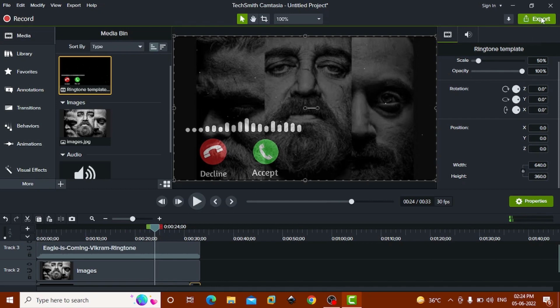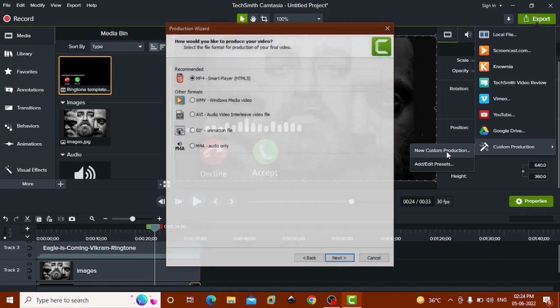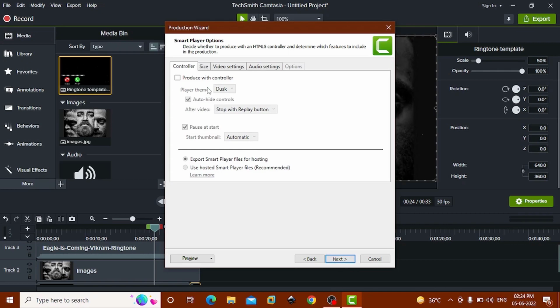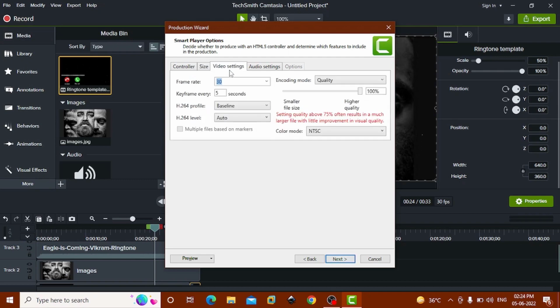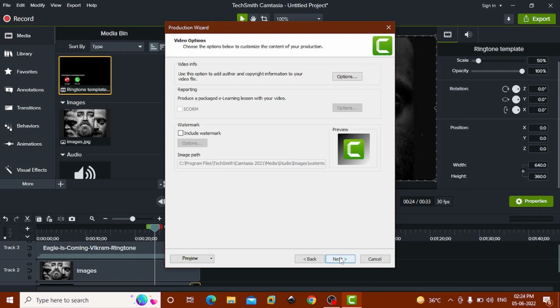Now go inside Export, go inside Custom Production, hit New Custom Production, and choose default MP3 smart player. Now check the controller, uncheck it, go inside size, and you can resize it to 1920 by height 1080. After that, you can go inside video setting. This is okay. After that, go inside audio setting. This is also okay. Now hit next.